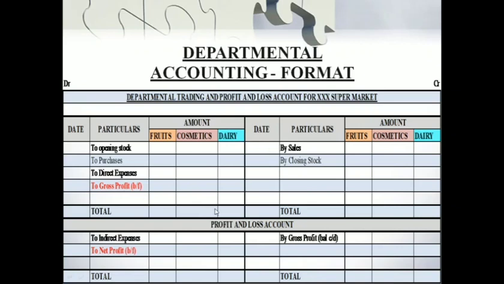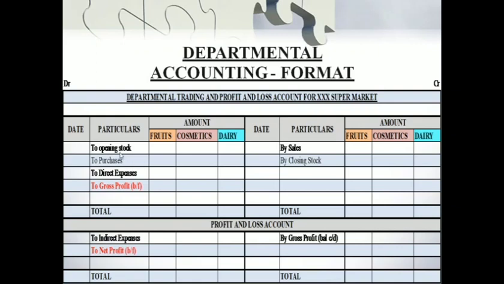We do the same. But in departmental accounts, you would have an amount column for as many departments as there are in the problem. So this is how departmental accounting is different from a final accounts problem, but the other format is all the same.